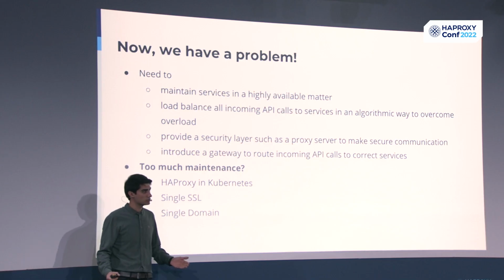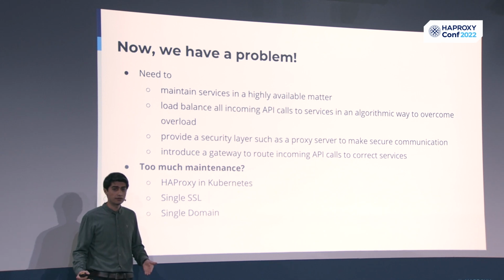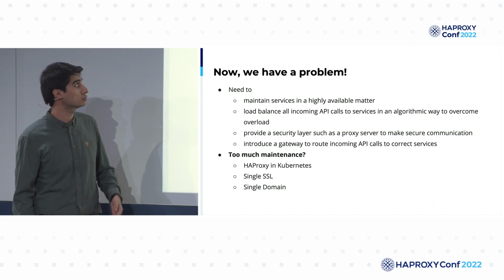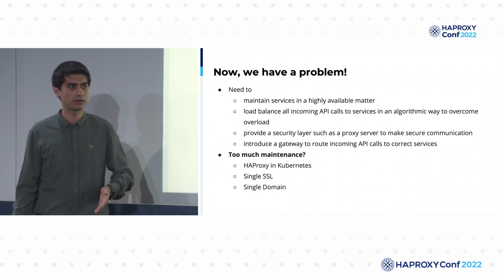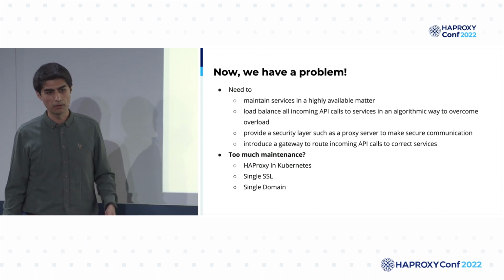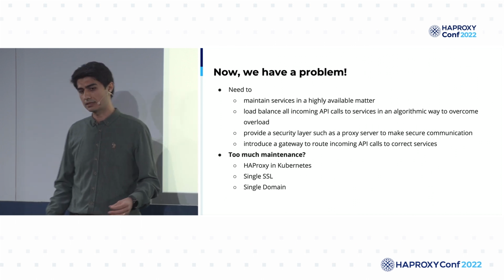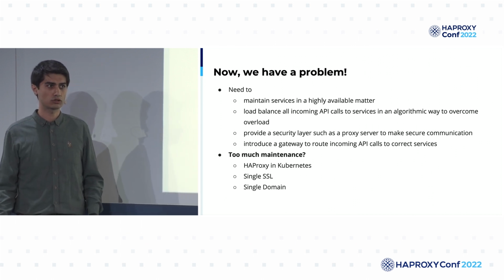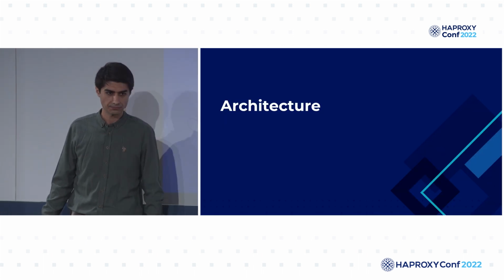It looks like too much maintenance because these items can be maintained by different tools, but it does not actually require too much maintenance. We will see that it is applicable with HAProxy and Kubernetes using a single SSL and single domain.